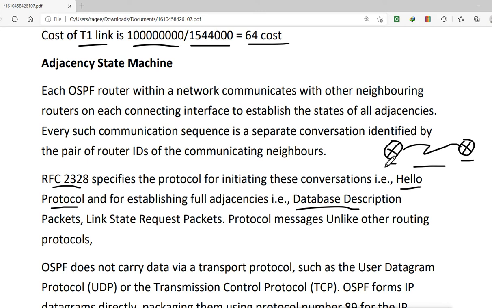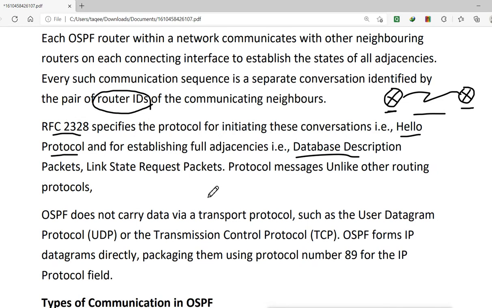And these routers identify the neighbor by their router ID. They identify each other, that means these neighbors identify each other by using their router ID. Now what is a router ID? The router ID is the highest IP address among the router's interfaces. Out of those, it will choose the maximum IP address of that router.